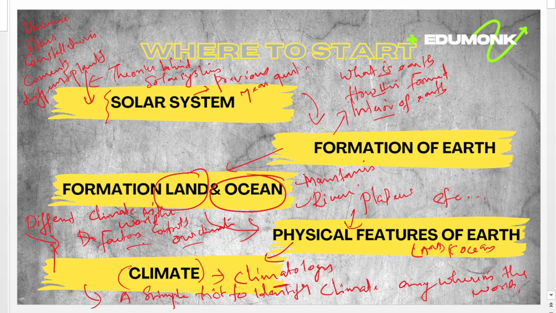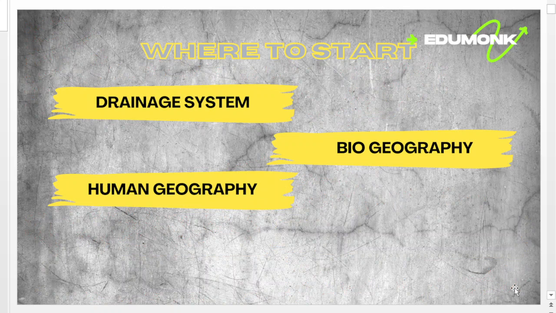Okay, then we can move to the next part, our drainage system. Drainage system means our river systems. Here we have to study both the world drainage system and the Indian drainage system.